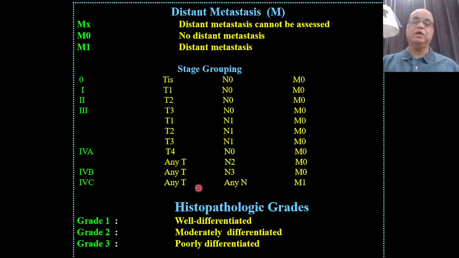Whatever N may be, whatever the T may be, the disease has already spread too far, so that's why it is labeled as stage 4C. And histological grades, as I told you, will depend upon histopathological findings of surgical resection of the tumor or the biopsy, and the histopathologist will label it as well differentiated, grade 1, grade 2 moderately differentiated, and grade 3 poorly differentiated carcinoma.